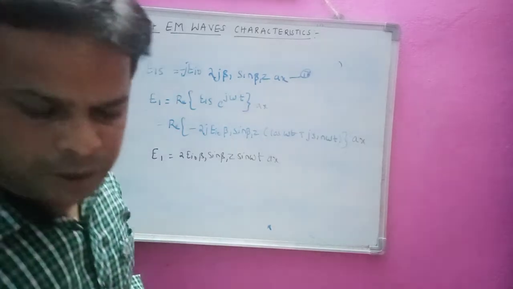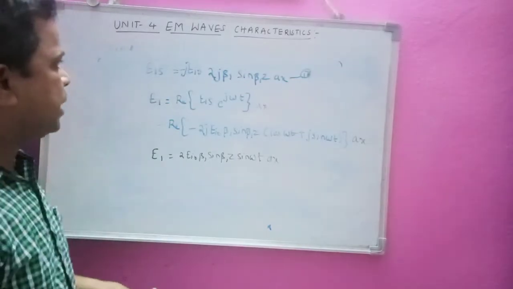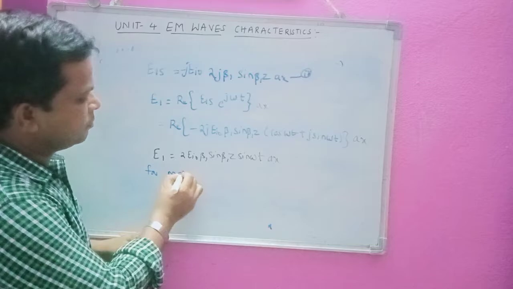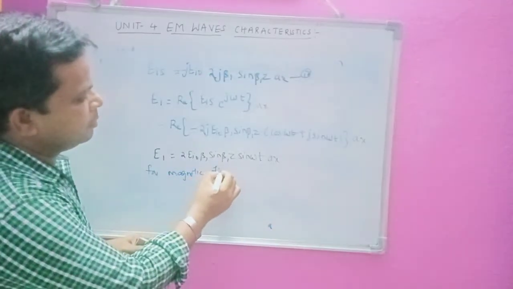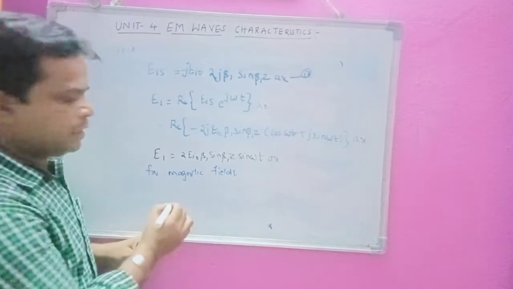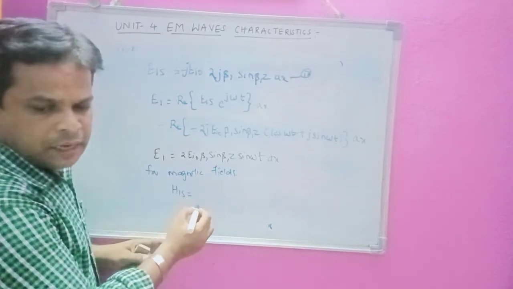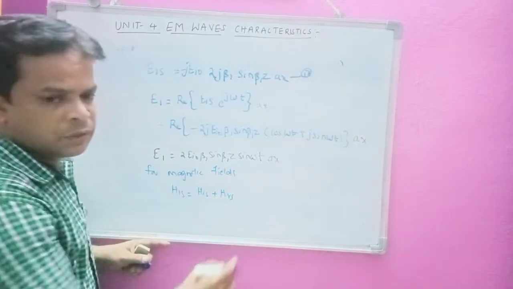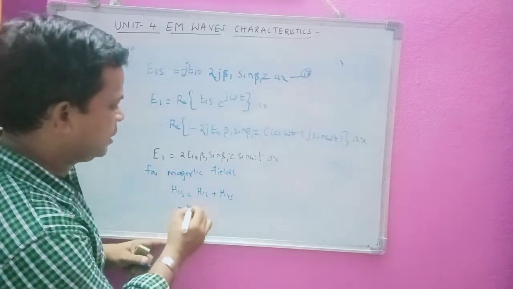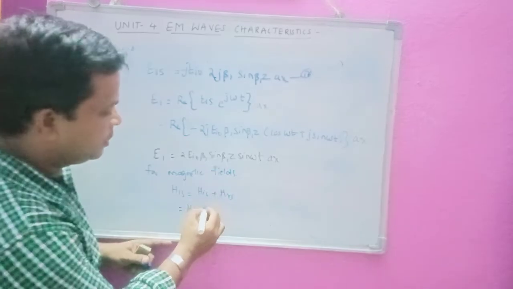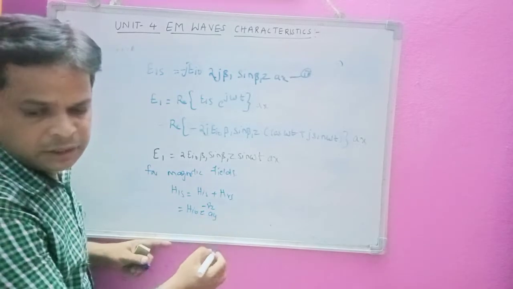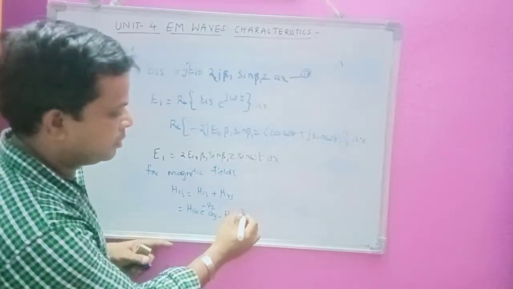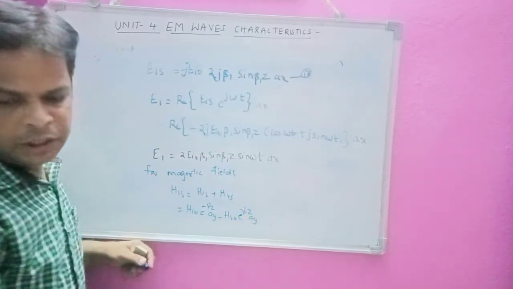Now I will do the same calculation for the magnetic field. Similar steps are to be followed, that is H1s is equal to His plus Hrs. Similarly I can write here Hi0 e^(-γz) ay, and because the reflected wave travels in the negative direction, minus Hr0 e^(γ1z) ay. Okay, so that is what we get here.